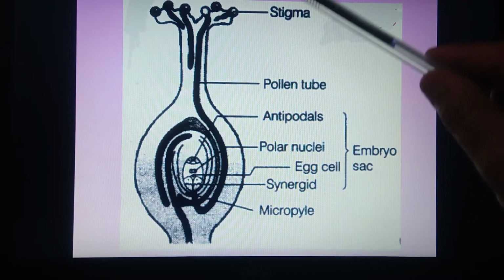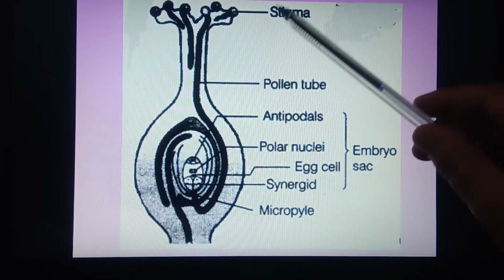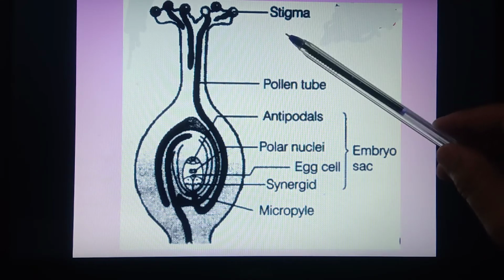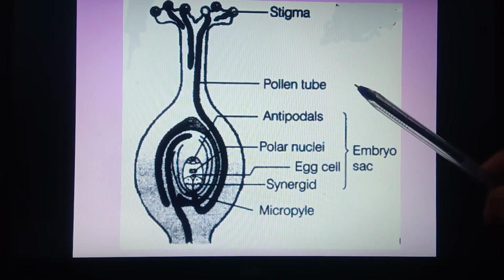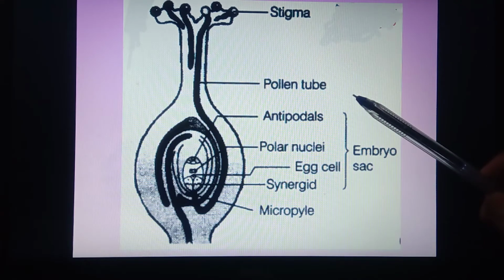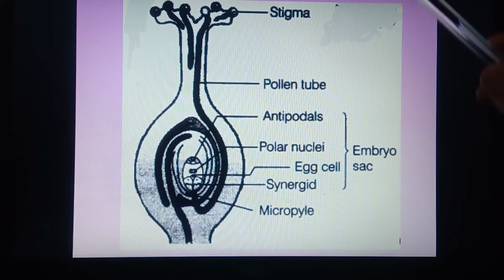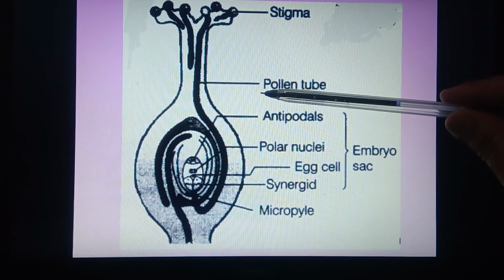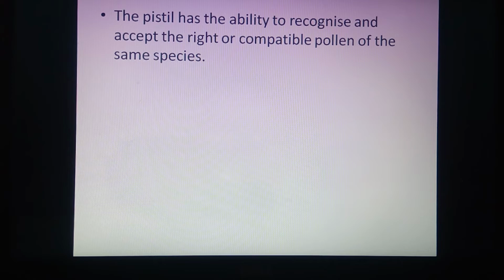For that, compatible pollen grains are required, and this allows the germination of the pollen grain, rather than interspecies pollen grains on the stigma of a different species. Nowadays it is also possible to artificially go for pollen germination on the stigma.